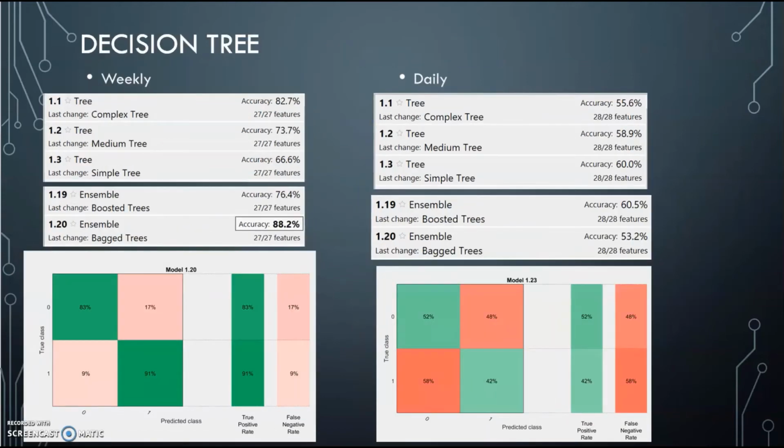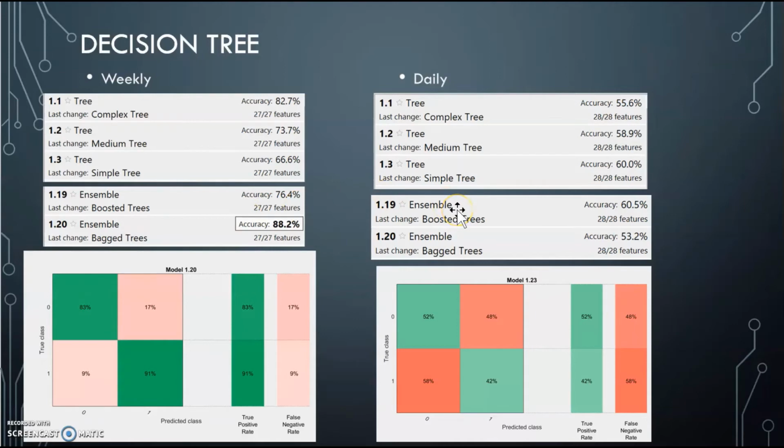Next, we have a decision tree methodology. For the weekly data, we can see that the ensemble of bagged trees, so an ensemble of trees would be random forest, got 88.2%, which is fairly good. 91% for predicting an up in the stock market when it went up, and 83% predicting down in the stock market when it went down.